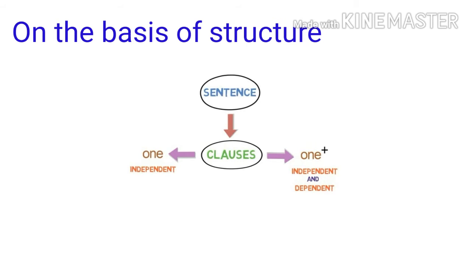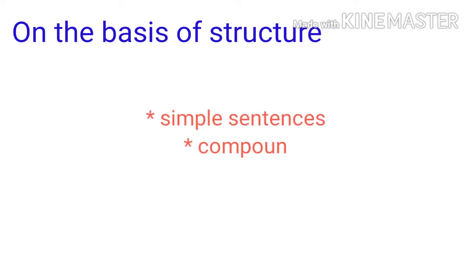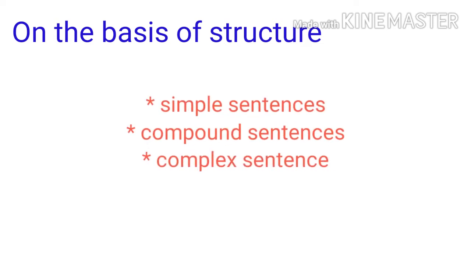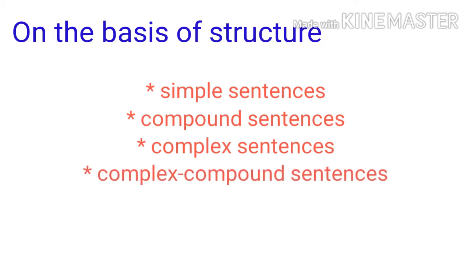It may be one clause, which is an independent clause, or it may consist of one or more clauses, which may be a collection of independent and dependent clauses. On these criteria, sentences are divided into four types: simple sentence, compound sentence, complex sentence, and compound-complex sentence.